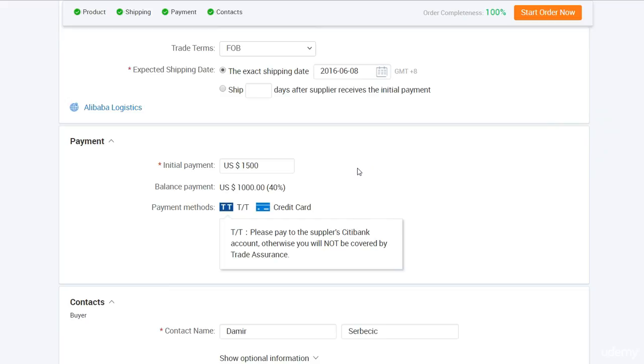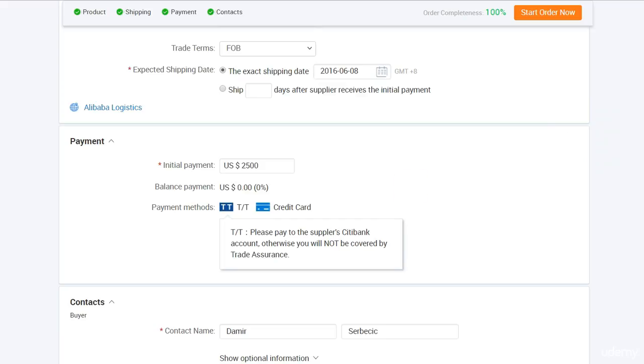Now you can check and inspect product quality in China directly if you use third-party inspection companies. On the other hand, if you pay 100% of the amount, then you're covered for the full amount of your order payment. Which means that you should check your order's product quality within 180 days of shipment and within 15 days of the product's clearing customs.